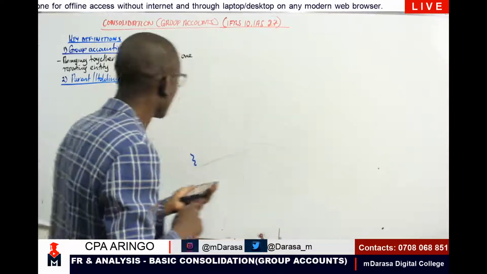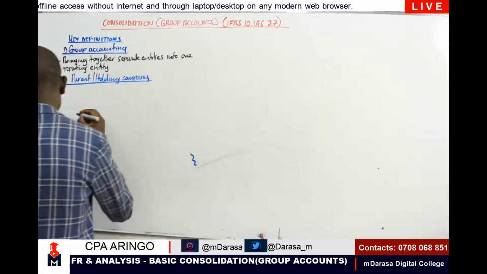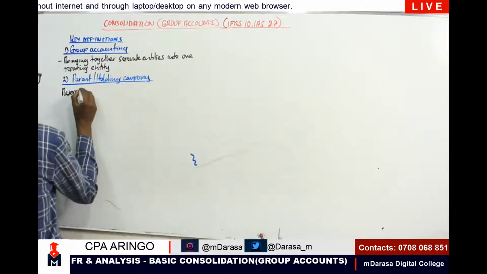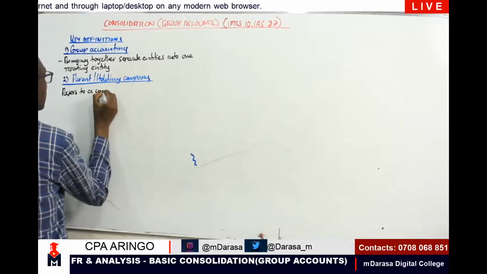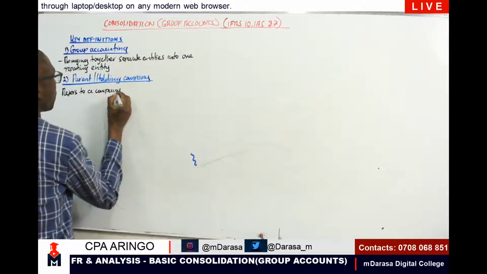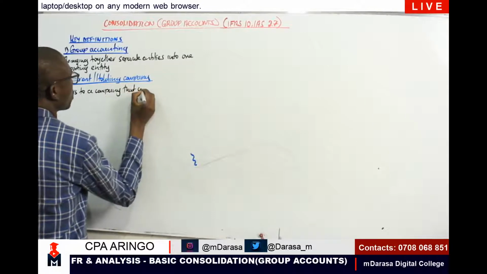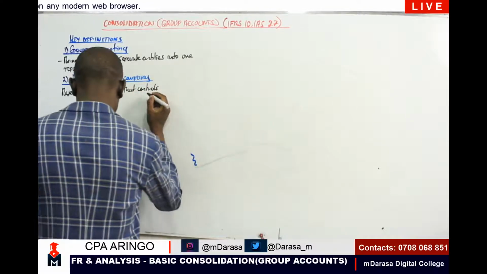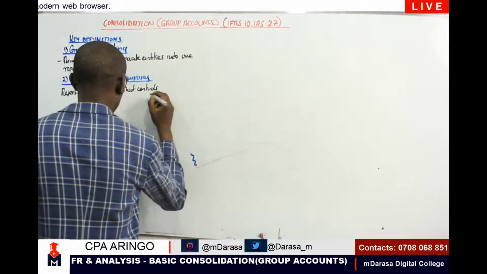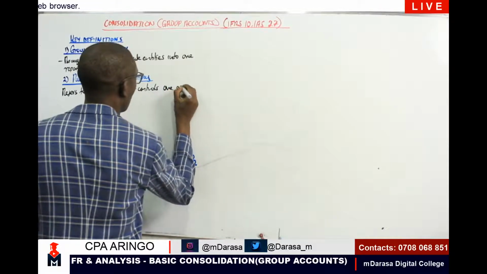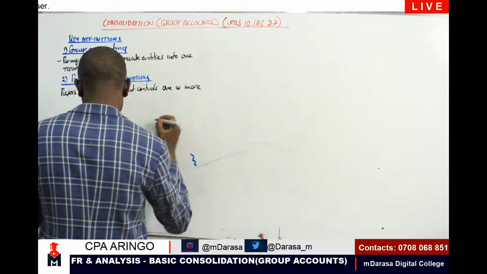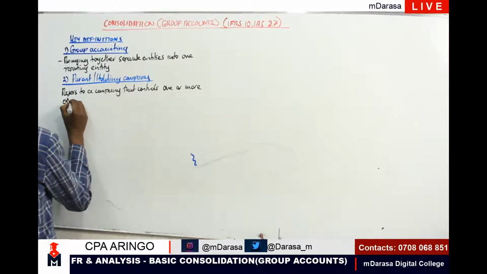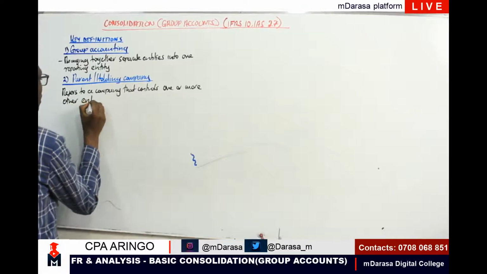We are saying that this, my good students, refers to a company that controls one or more other entities.